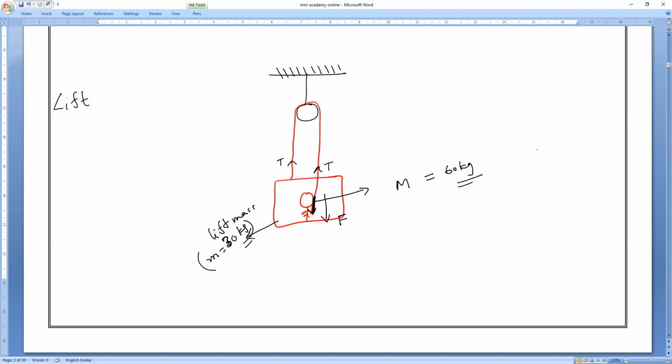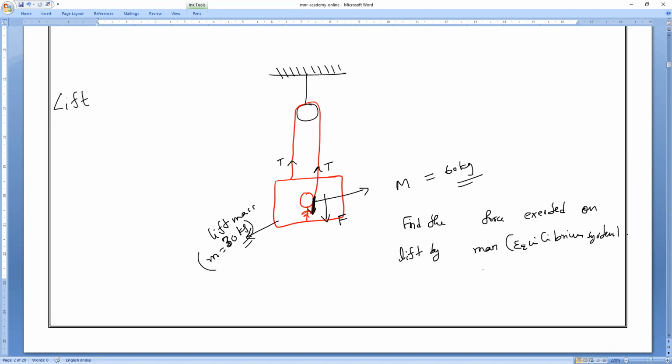Okay. Now, find the force exerted on the lift by the man. Imagine this entire system is an equilibrium system.